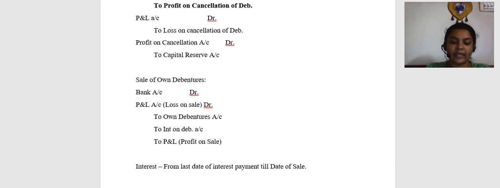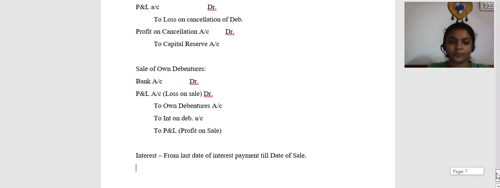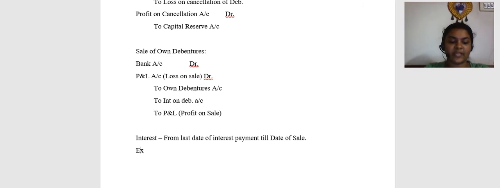If the sale proceeds are ex-interest, then the bank amount received will be equal to sale proceeds, which is the selling price, plus interest.